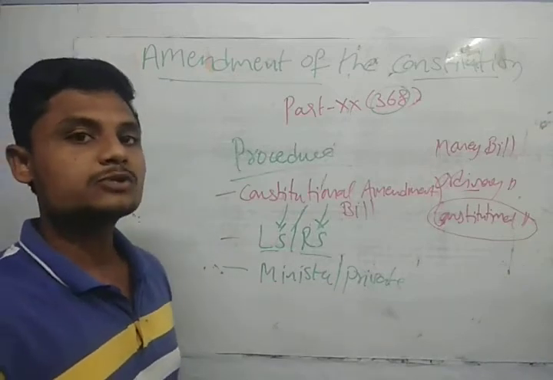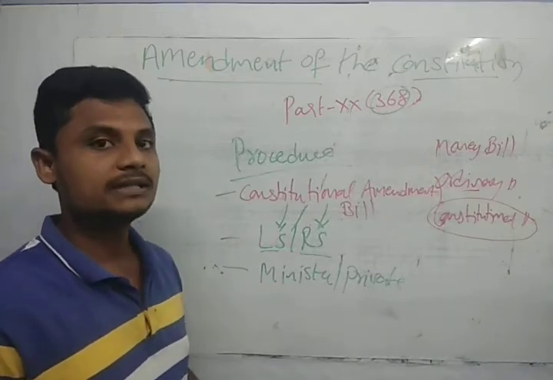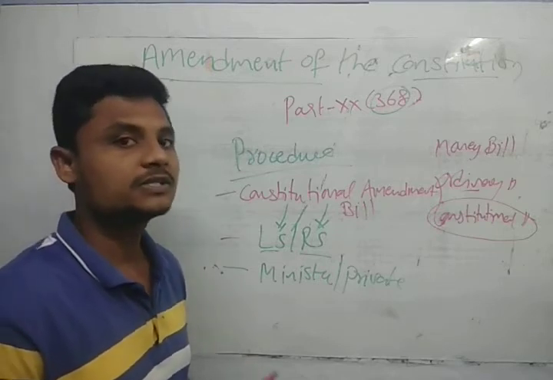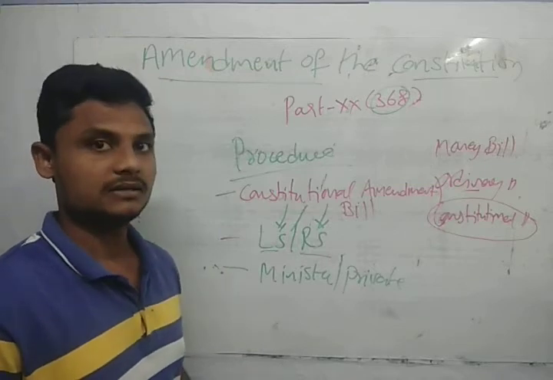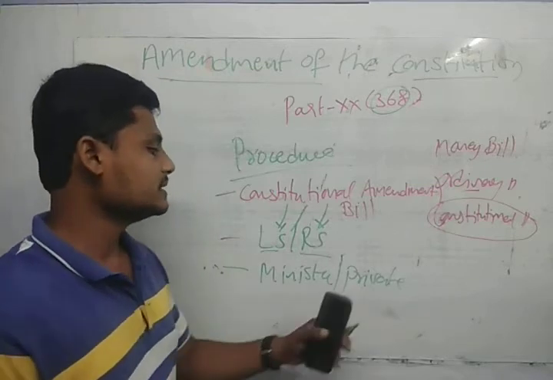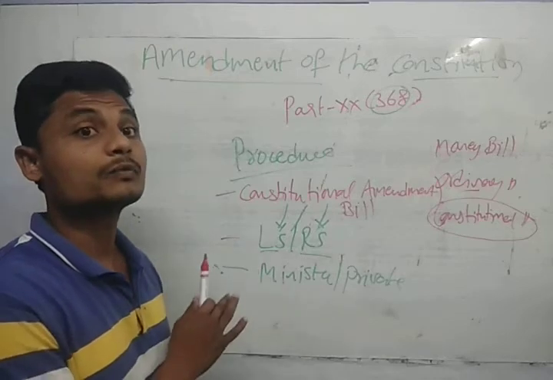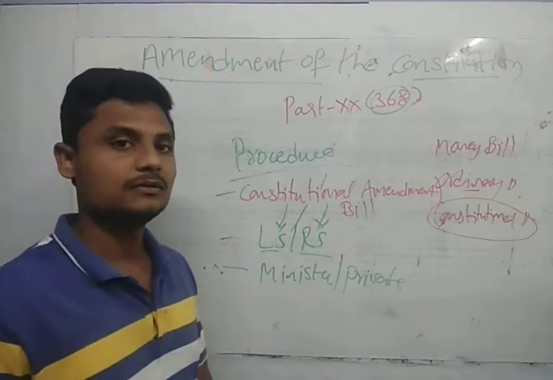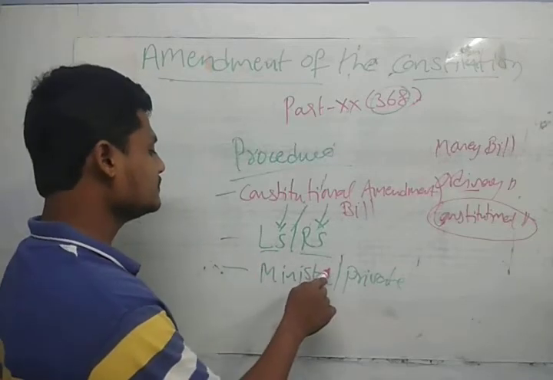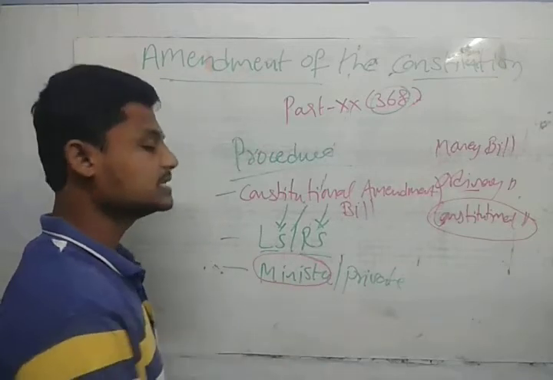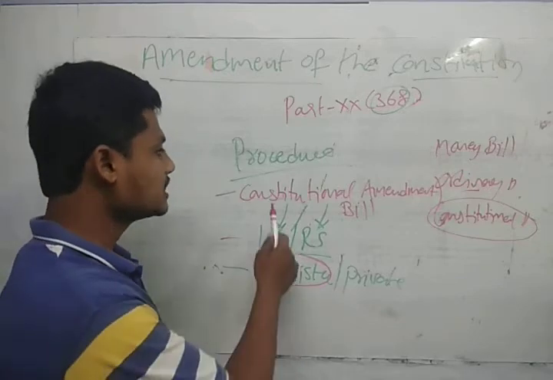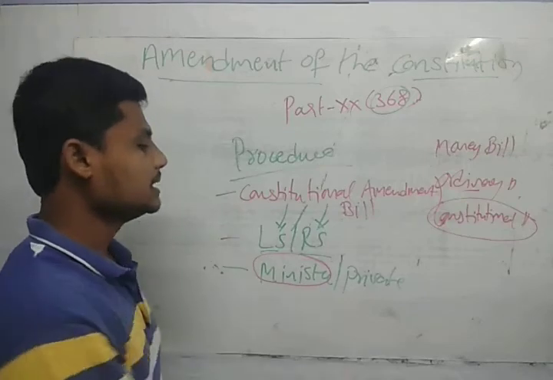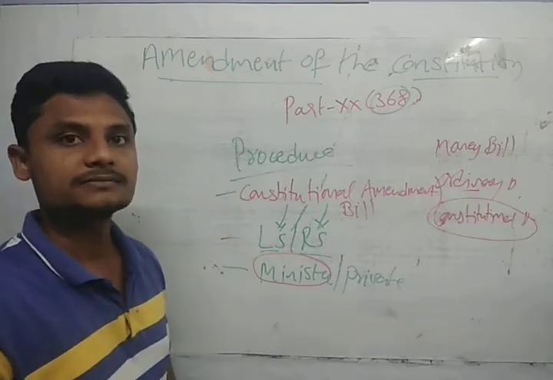We call the bill as two types of bill, that is the public bill or the private bill. If the bill is introduced by the minister, it is called a public bill. If the bill is introduced by any private member, that is the one who is not a minister, it is called a private members bill. So the scope of passing the bill will be more in the ministers' public bill, guys. So the constitution amendment bill will be introduced in the Lok Sabha and the Rajya Sabha by the minister or the private member. Done.